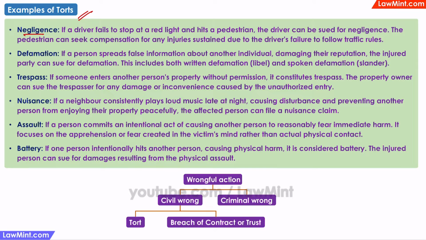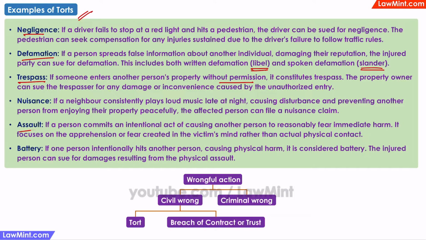Due to some negligence, like playing with the music system and not paying attention to the road, a driver hits a pedestrian. It is a tort against the pedestrian, who can seek compensation for the injuries caused. If a person commits defamation, which can be written defamation, libel, or spoken defamation, slander, against another person, it is a tort. If a person enters into another person's property without permission, it is a trespass, which is a tort.